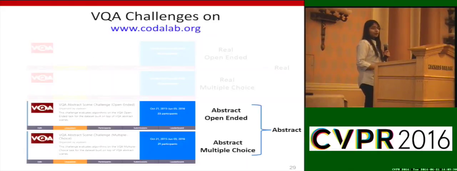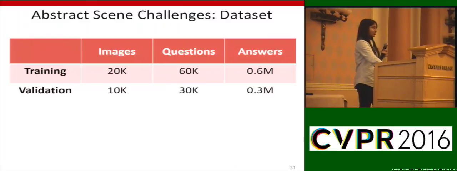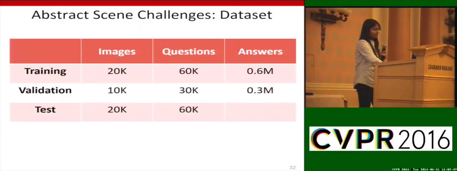Okay, now let's look at the abstract scenes challenges. So the training set consisted of 20,000 images, 60,000 questions, and 0.6 million answers. The validation set is half of the size of the training set, and the test set consisted of 20,000 images and 60,000 questions.